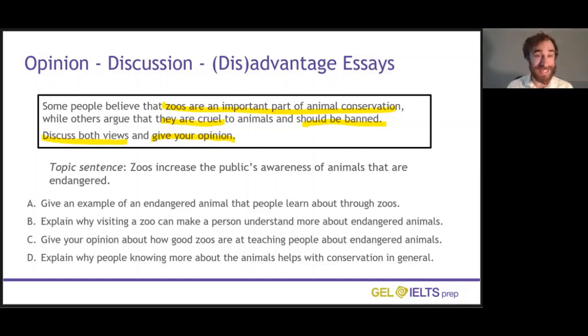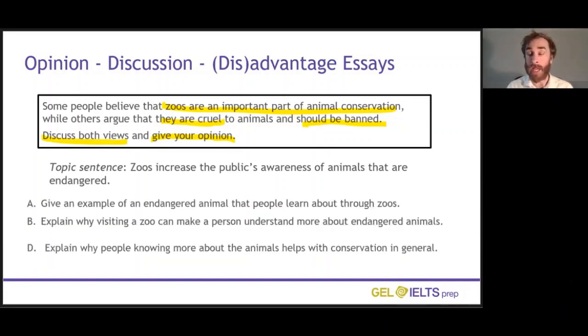So in this case, C is not a good idea to include to support this topic sentence. First of all, it says, give your opinion. We should save our opinion for the conclusion. The body paragraphs are about stating the arguments as statements, not your opinion. Give your opinion about how good zoos are at teaching people about endangered animals. Well, it's a good idea to explain why zoos are good at teaching people, but to give your opinion about how good they are and to stress that, maybe that's extra information which is not necessary here. So A, B, and D are good ideas to include.